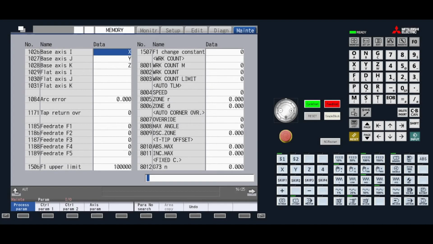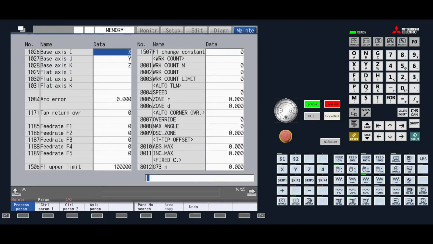While we are in the parameter section, we will look at the parameter guidance function. With any parameter highlighted, the user can select the parameter alarm guidance button to see a description and setting range of the parameters.